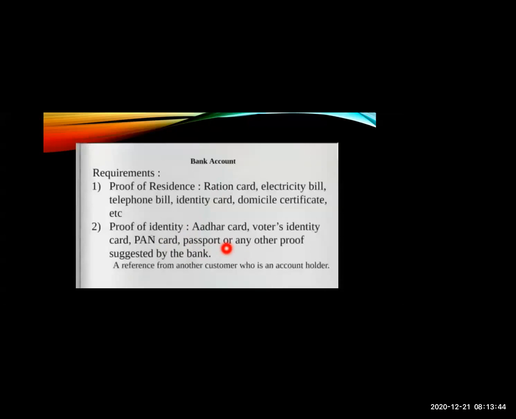See, like you are now students, so you don't have a PAN card and all, but you have an Aadhaar card. Also your parents have their account in the bank, so you can show the reference also to open an account.